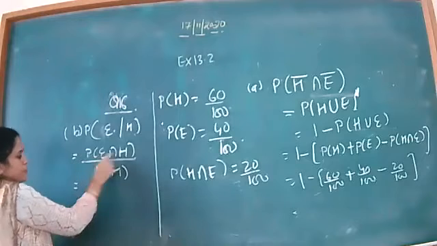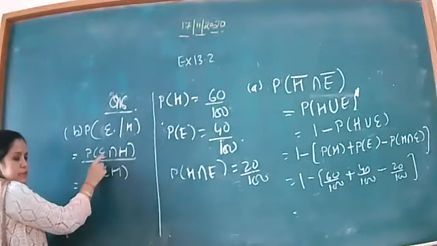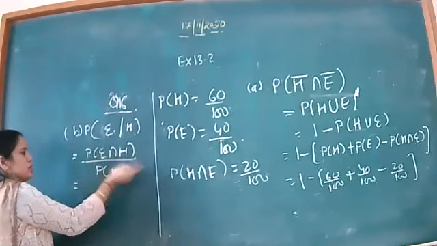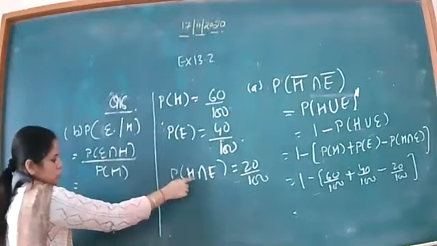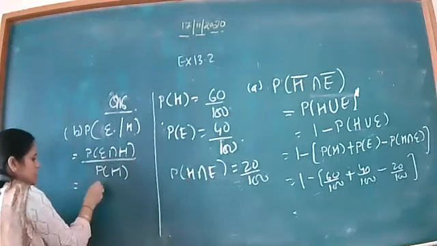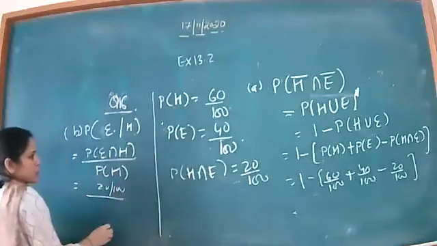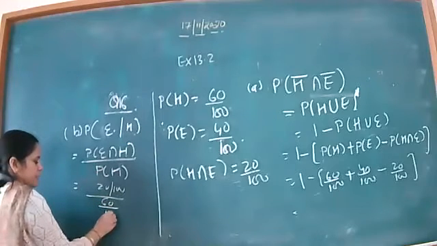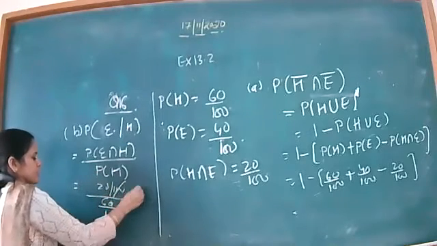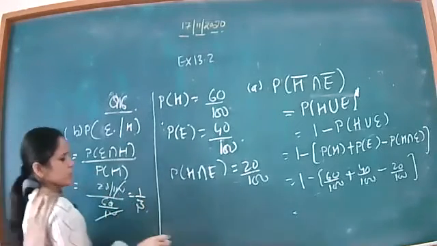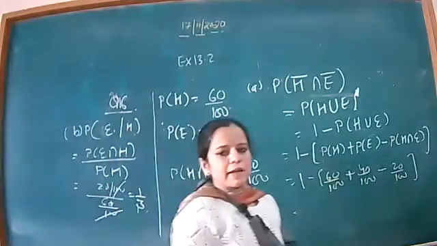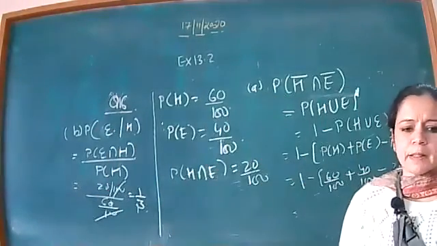Now you have the value of E intersection H, or H intersection E, which is the same thing. The value of this is 20 by 100. And what is the value of probability of H? That is 60 by 100. The 100 cancels, and the answer is 1 by 3. Okay, beta, any doubt to anyone?